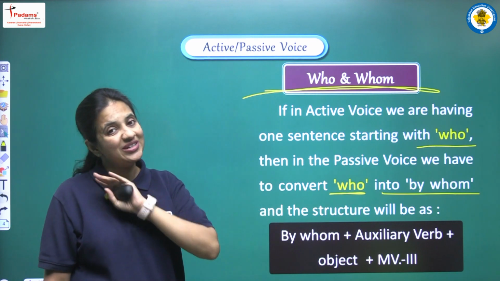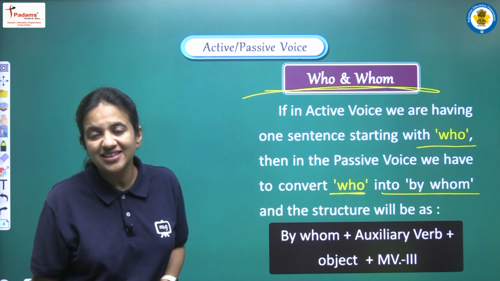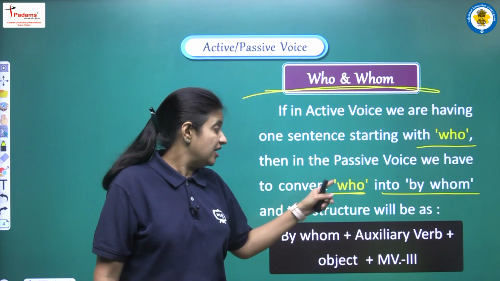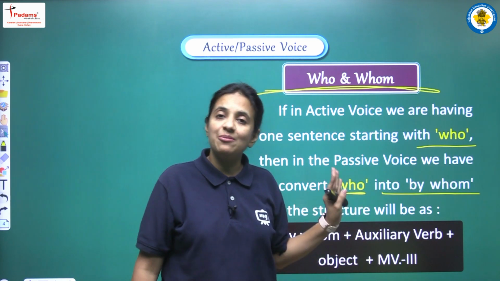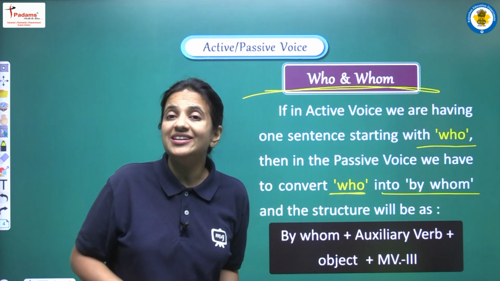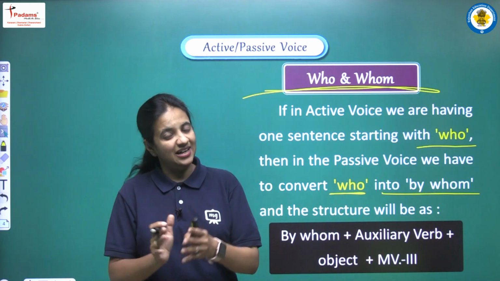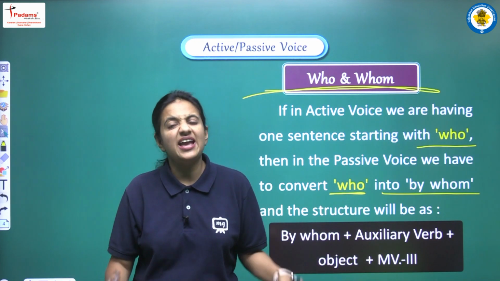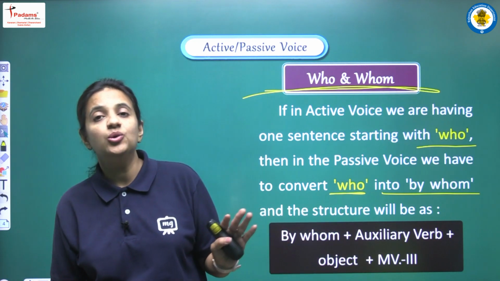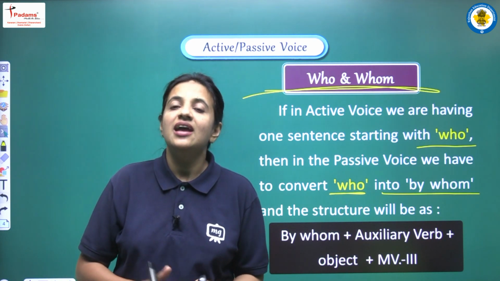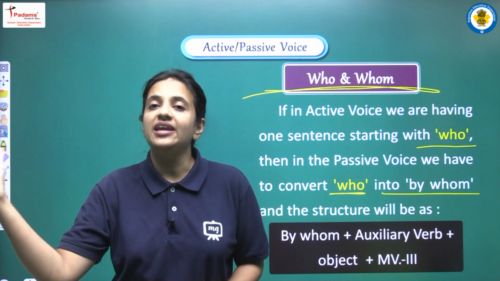Now students don't get confused. अब तक हम by के साथ क्या ऐड करते हैं? Subject ऐड करते हैं, लेकिन यहाँ पे हम क्या कह रहे हैं? हमने कहा कि who को convert करना है by whom में. So हम क्यों convert कर रहे हैं by whom में? हम by के बाद subject क्यों नहीं लिख रहे हैं? The answer is very simple. Let's take any sentence that start with who. Let's see one sentence and let's see one example that I am asking who is playing in the garden.